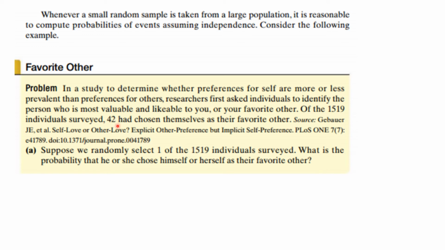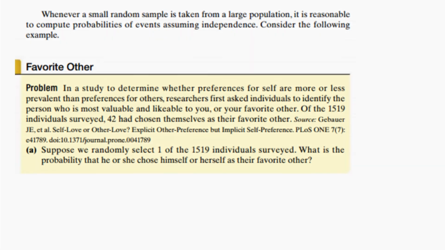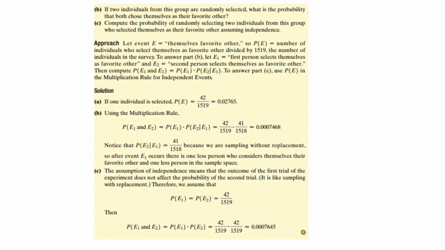It's going to be 42 divided by 1,519. You do the calculation, you get this number. Now, the second question is, if two individuals from this group are randomly selected, what's the probability they both chose themselves as their favorite other? Well, you would have 42 over 1,519 times 41 over 1,519. You would get this number.